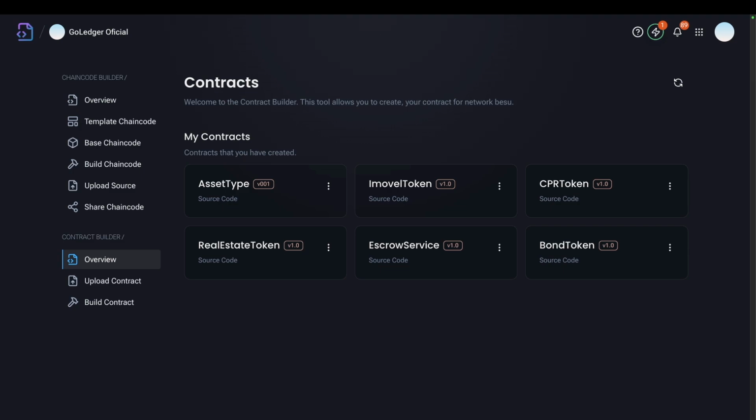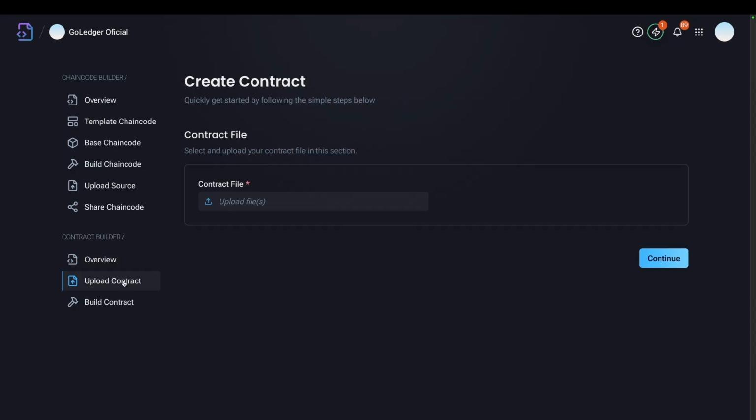And here at the smart contract builder, I can see a marketplace with all the smart contracts that have been developed and used. But in order for me to upload a new smart contract that I created myself, I can just click here and use the upload contract module.